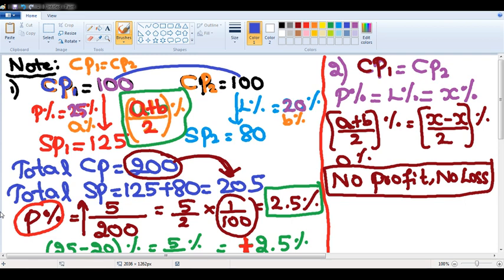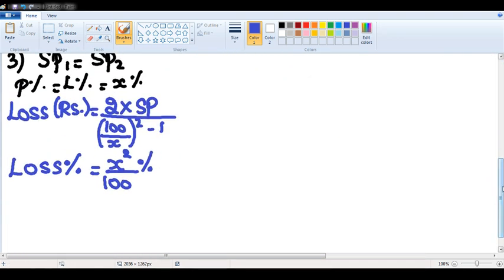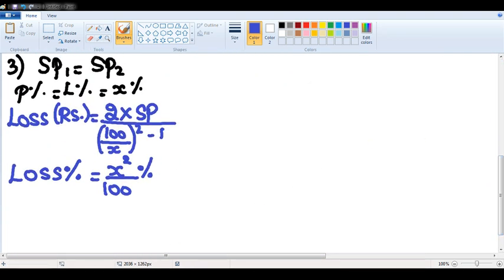If I make them same, then (a plus b) by 2 becomes (x minus x) by 2, which is 0. That means if the cost prices are same and profit and loss also are same, then it is no profit, no loss. Similarly, the last case: if the selling prices of two products are same and if the profit and loss percentages are also same, then you will always have loss in such kind of transactions.